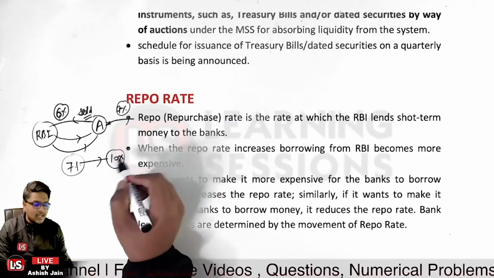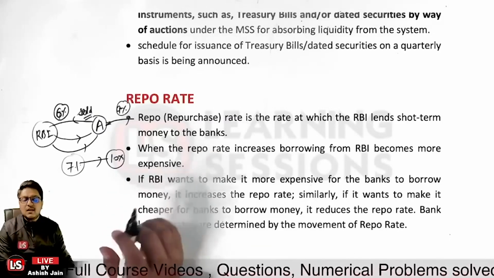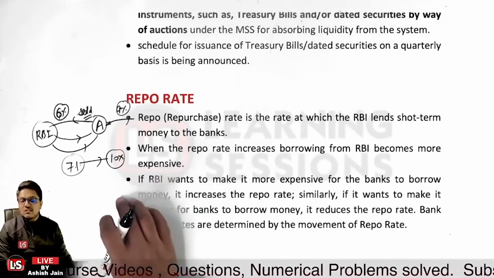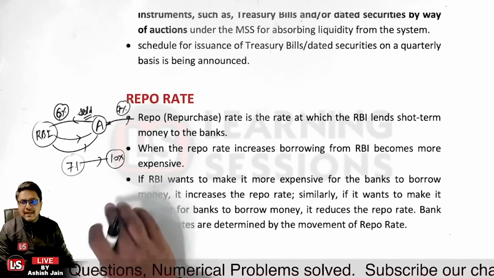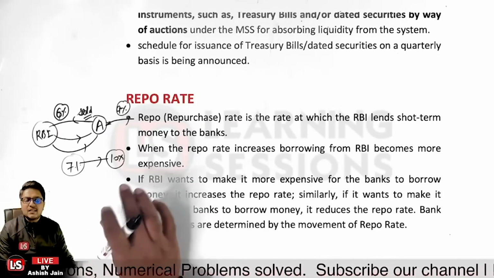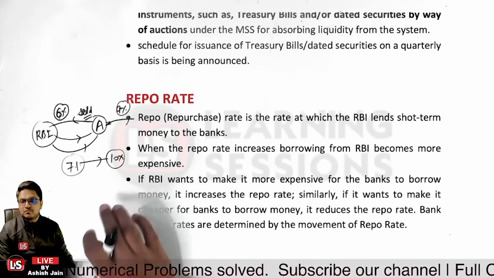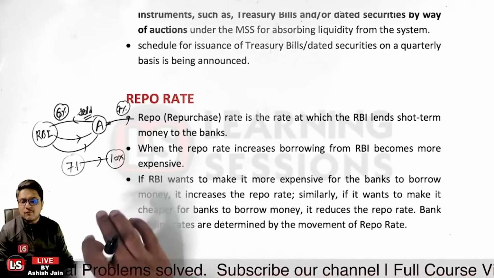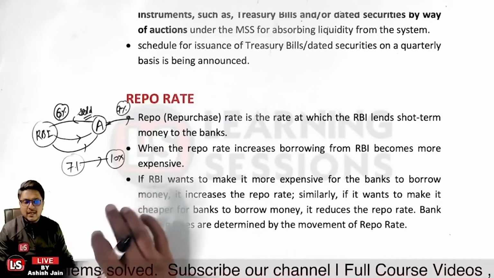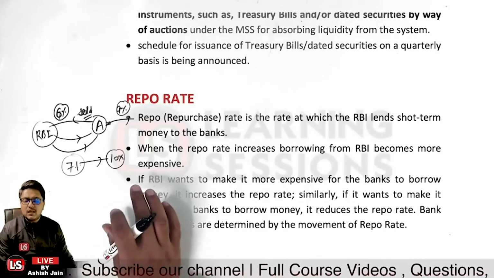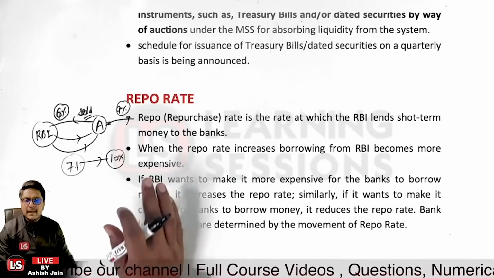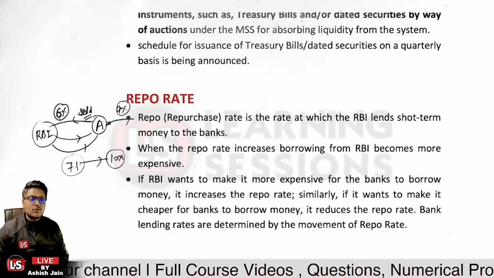So in a way, the lending rates are increased by virtue of the repo rate. If the lending rate is increased, fewer people will be borrowing from the bank. So that is the scenario related to the repo rate.